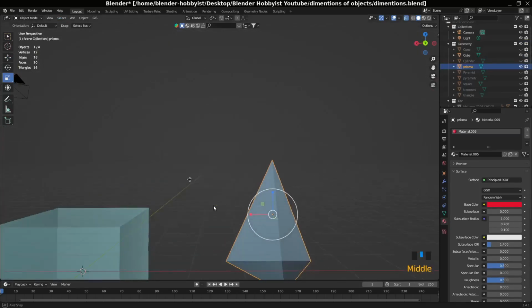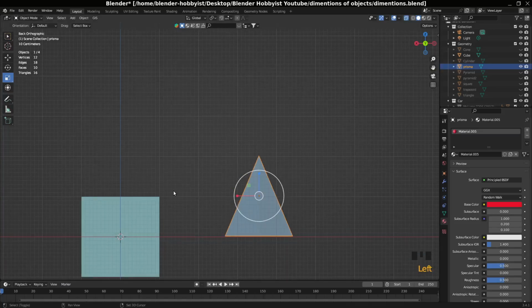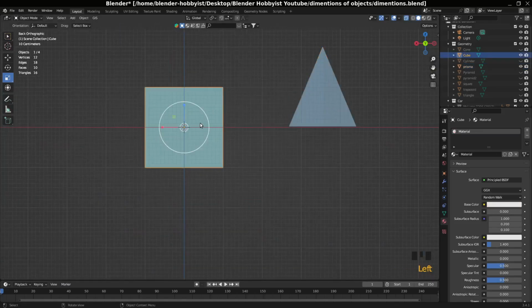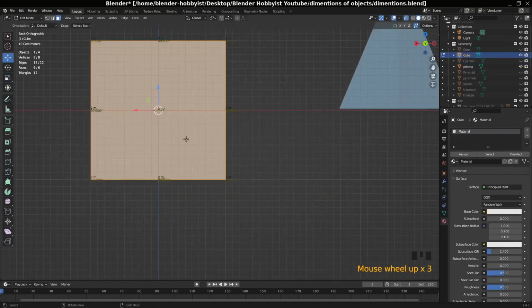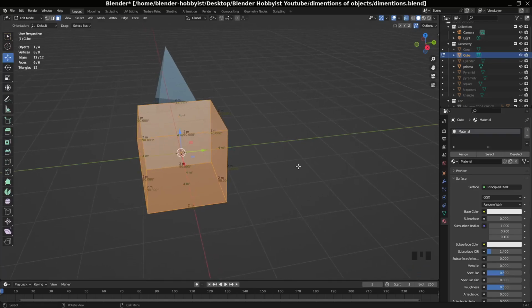For example, a cube. They say this is a cube, but do we know it's a cube? Yes, because it is 2 meter high, 2 meter, 2 meter, 2 meter, and 90-degree edges. This is an absolute square.